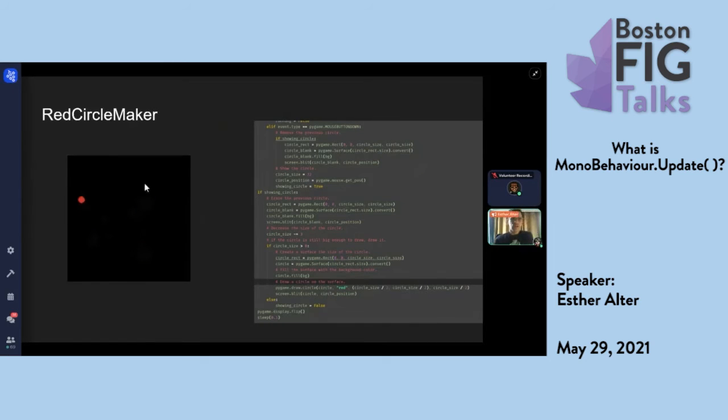But in the example I showed you, I also had this little red circle, which, in a game like StarCraft or whatever, would be like a flag that you drop so that your units can start moving towards it. And the circle works in a very similar way. It listens for a mouse down event, and if it gets the mouse down event, it draws a circle, and then over time it shrinks the circle. And if the circle is all the way shrunk down, it goes away. This is also handled pretty much the same way. It's listening to the same event.